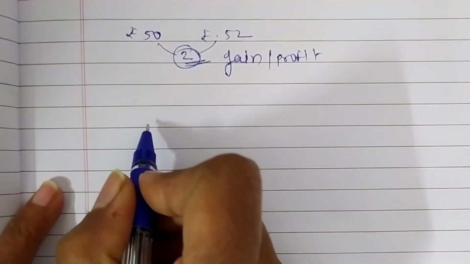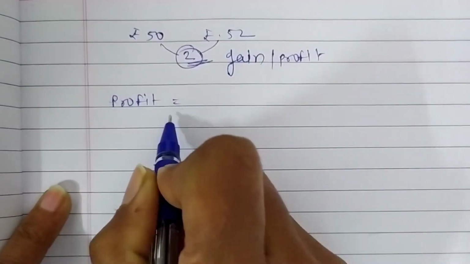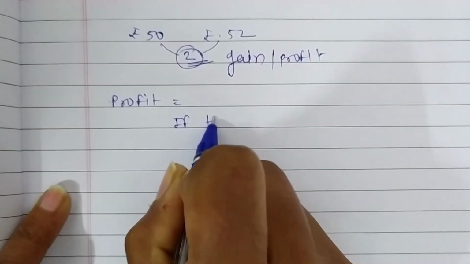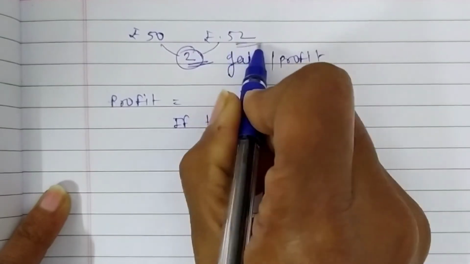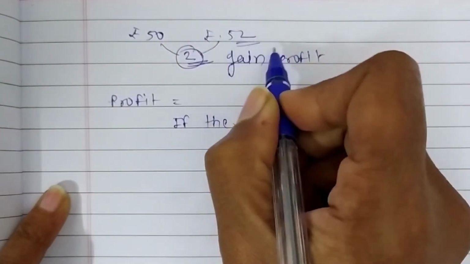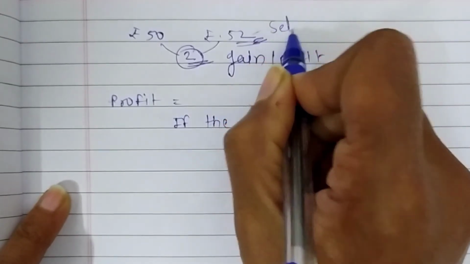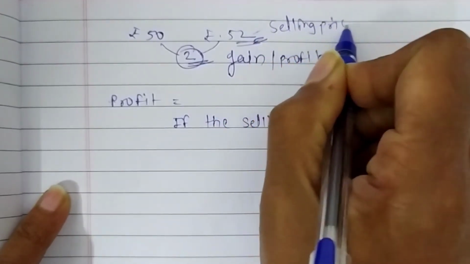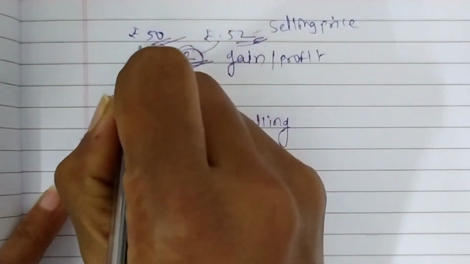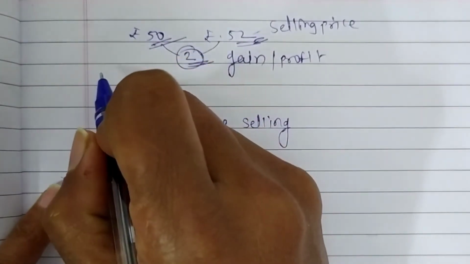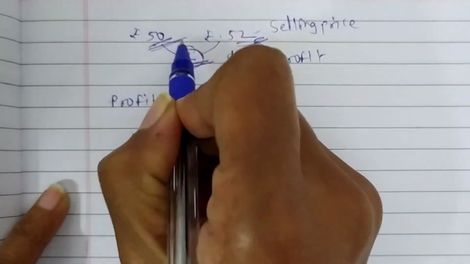So what is profit? Take the example of Colgate again. The selling price of Colgate is 52. This is the selling price of that Colgate. And purchasing price means how many rupees the shopkeeper spent to buy the product. That is called the purchasing price.